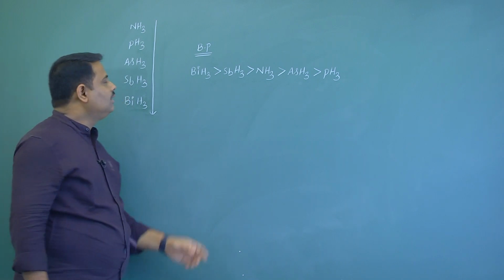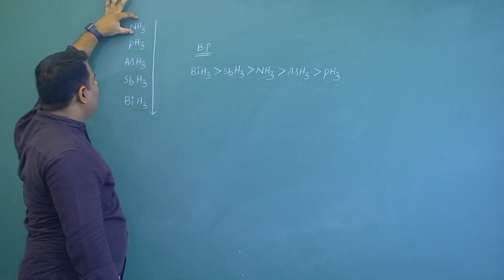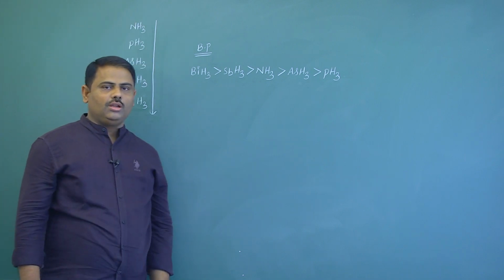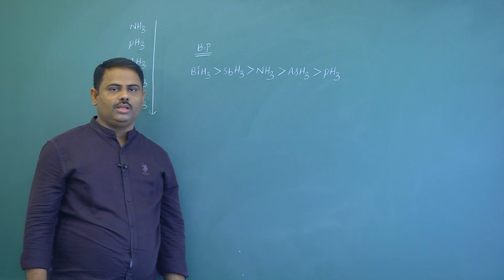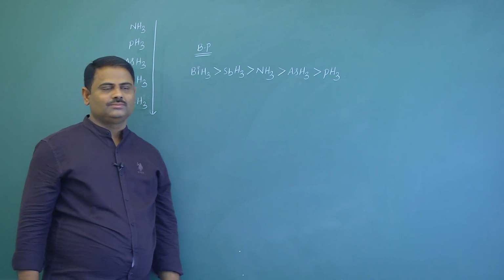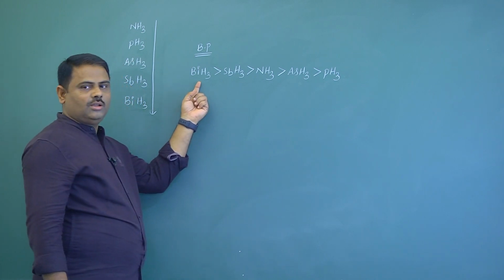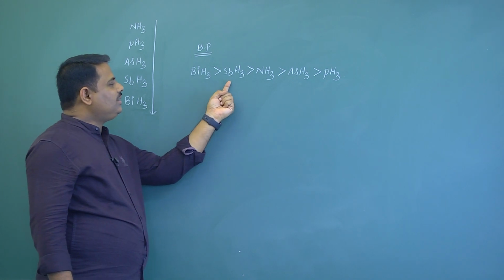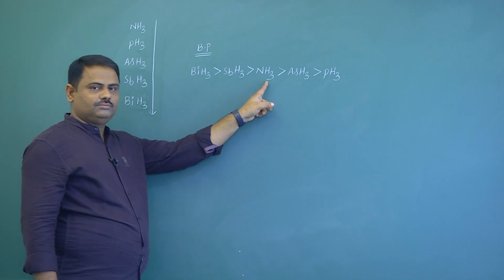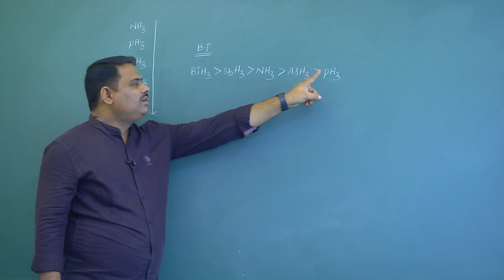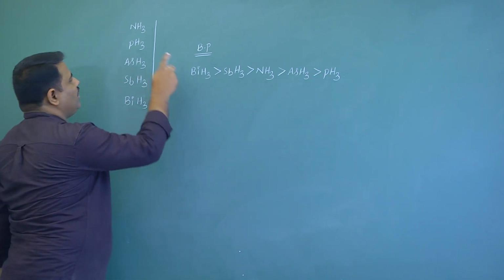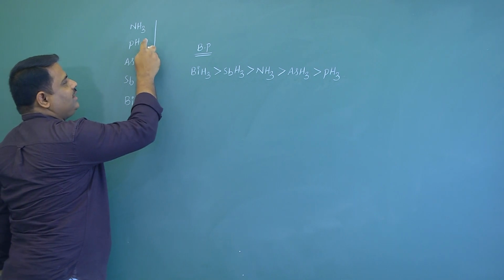The reason is ammonia can form intermolecular hydrogen bonds, so its boiling point increases. So see this order: bismuthine, stibine, next ammonia, later arsine. The hydride with the least boiling point is phosphine.